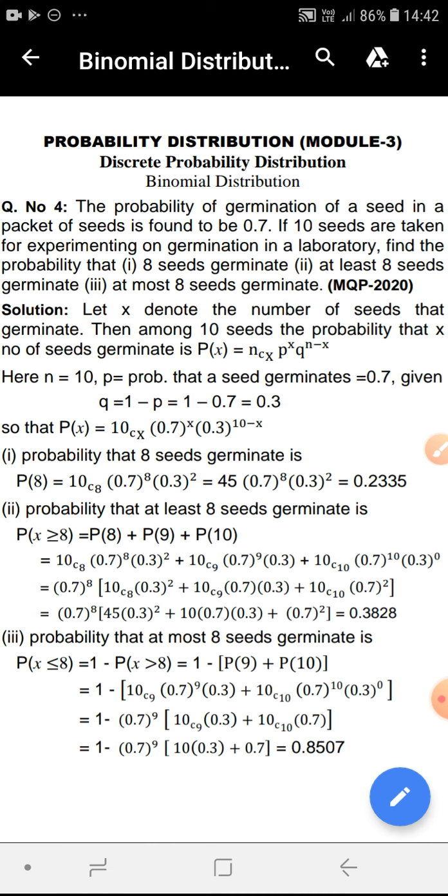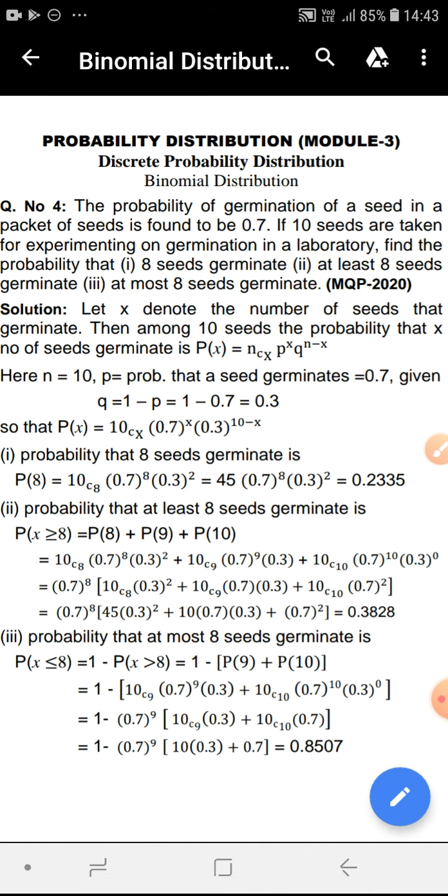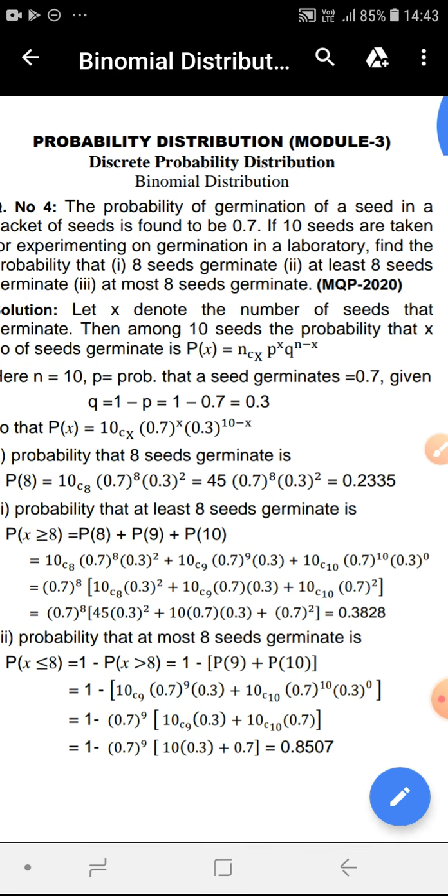Second part. What is the probability that at least 8 seeds germinate? At least 8 seeds means X should be 8 or more, so X is greater than or equal to 8. The probability to be calculated is P(X ≥ 8). X can take values up to 10 because there are 10 seeds in total. So P(X ≥ 8) will be P(8) + P(9) + P(10).